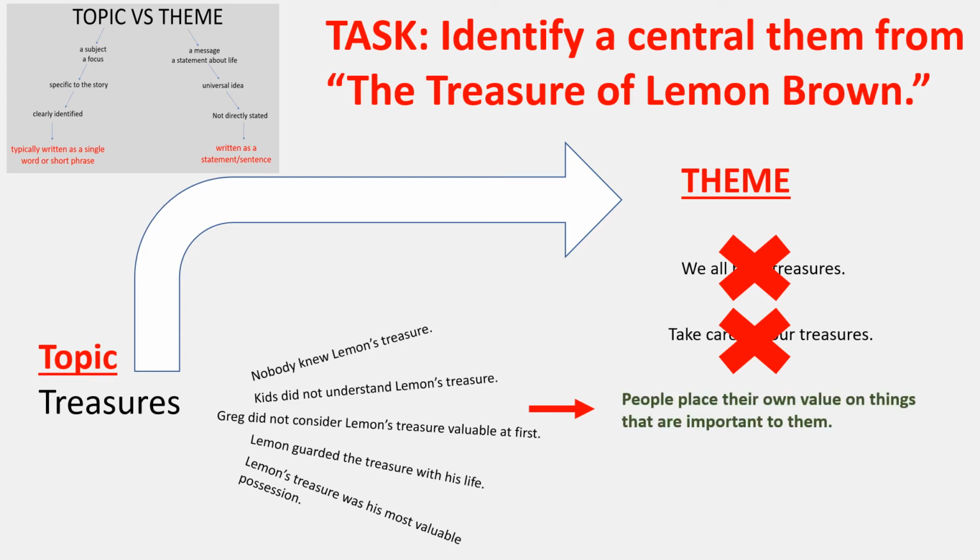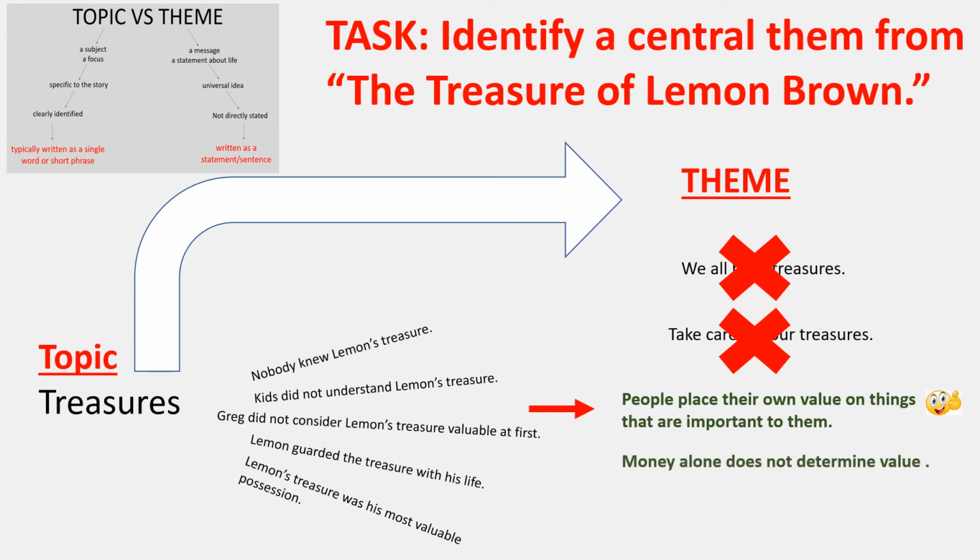statement. How about something like this? People place their own value on things that are important to them. Well, okay, that's a little bit better. If you think of the journal that we did before we read that story, some of the things that people identified as having value: a stuffed animal, a blanket that maybe they have, something that maybe a family member gave to them. Not everybody would consider this valuable, but if you're the owner of that thing, you place your own value on that. That seems like a universal statement that would apply to all of us.